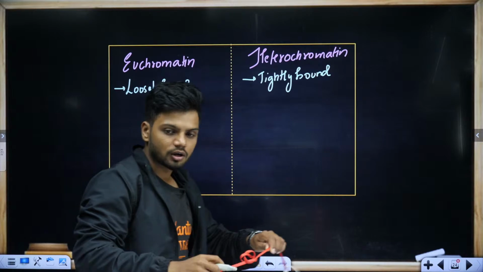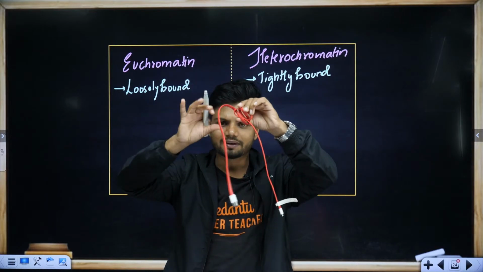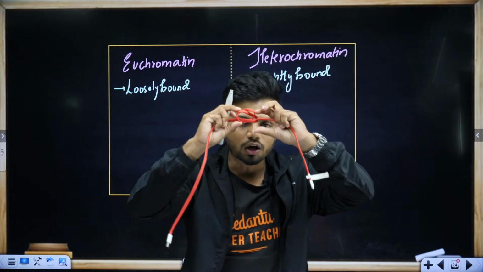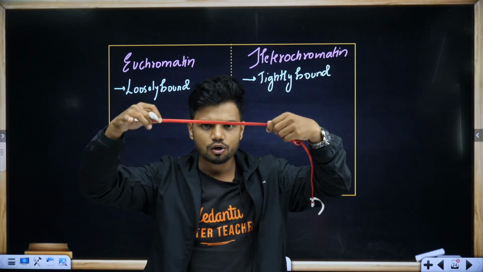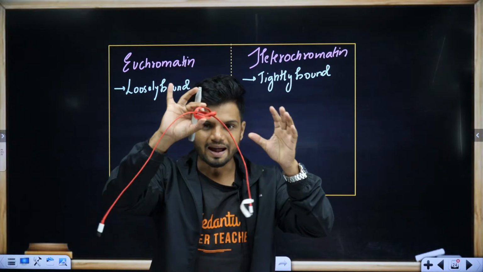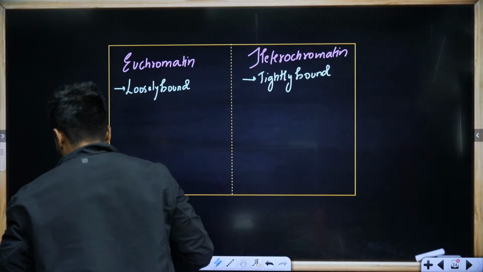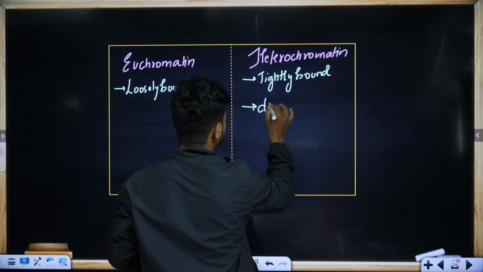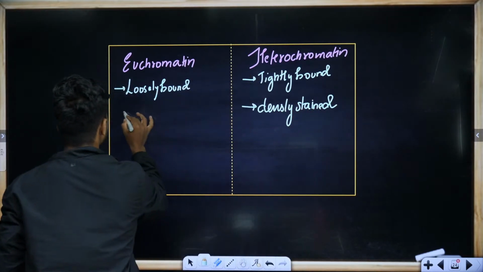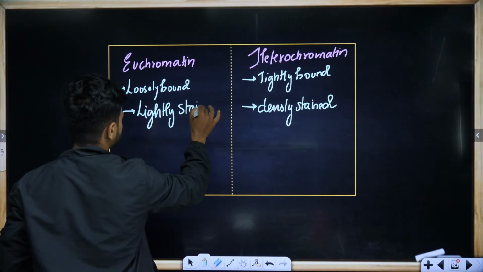Now tell me, if I take this chromatin and add stain on top of it, which one will be darkly stained? Will this knot be darkly stained, or this small loose chromatin? Obviously, this entire structure, which is the tightly bound structure, will be densely stained. This is going to be lightly stained.